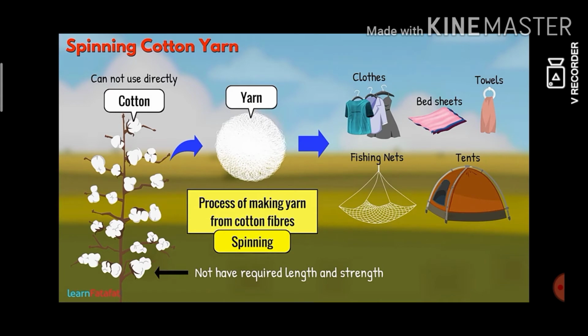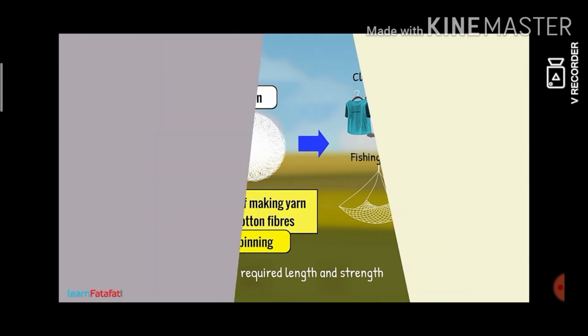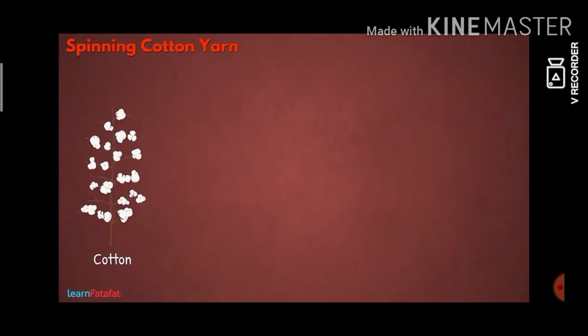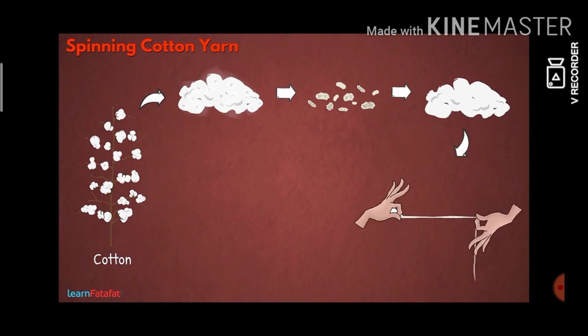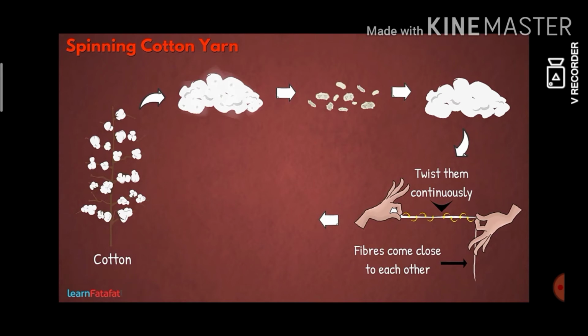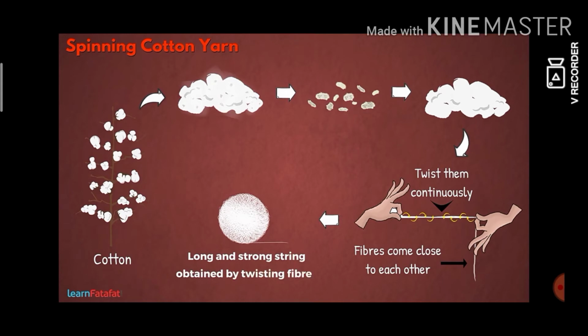You can do it at your home as well. Here is a method. Take some cotton and remove seeds from it. With one hand, pull some fibers from the cotton and twist them continuously. By doing so, fibers come close to each other. They hold each other tightly and we get a long string. The long and strong string obtained by twisting fibers together is cotton yarn.